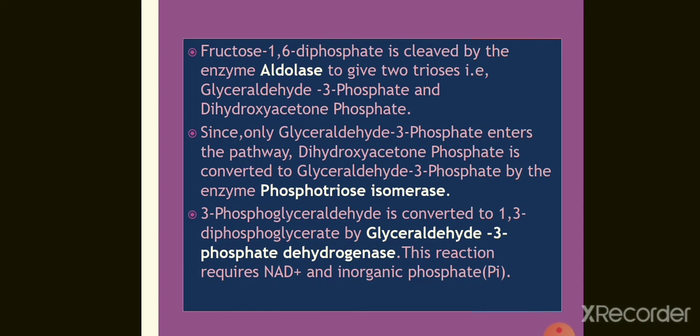Since only glyceraldehyde 3-phosphate enters the pathway, dihydroxyacetone phosphate is converted to glyceraldehyde 3-phosphate by the enzyme phosphotriose isomerase. 3-phosphoglyceraldehyde is converted to 1,3-diphosphoglycerate by glyceraldehyde 3-phosphate dehydrogenase. This requires nicotinamide adenine dinucleotide and inorganic phosphate, that is Pi.